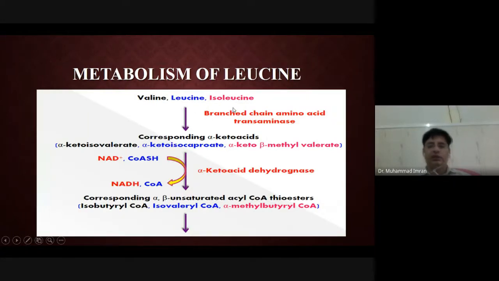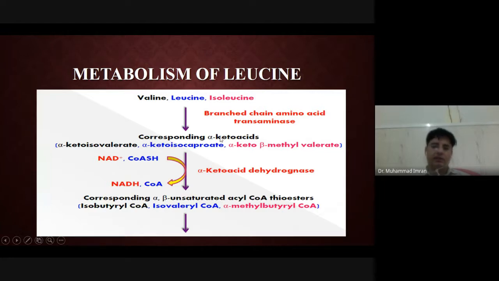Valine, leucine, and isoleucine are acted upon by the branched-chain amino acid transaminase or aminotransferase, then the amino groups of these amino acids are removed and taken by alpha ketoglutarate, which is changed into glutamic acid.